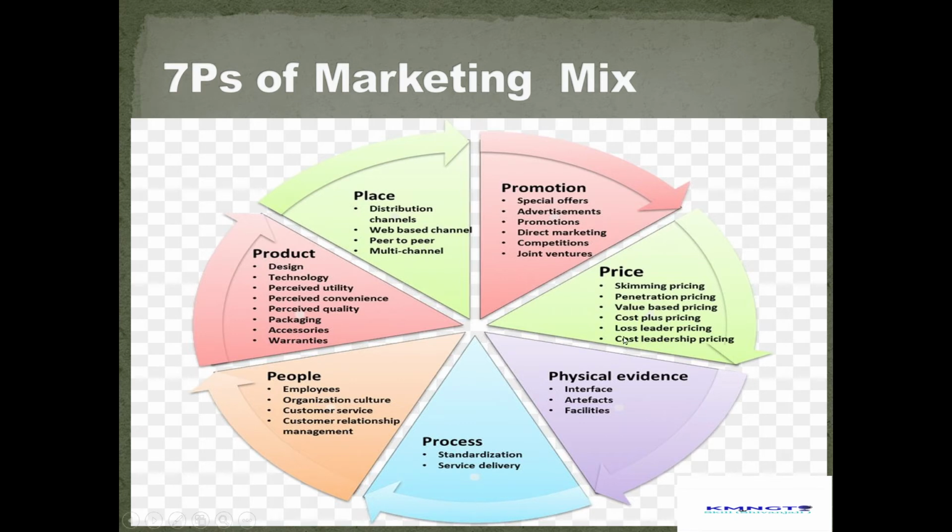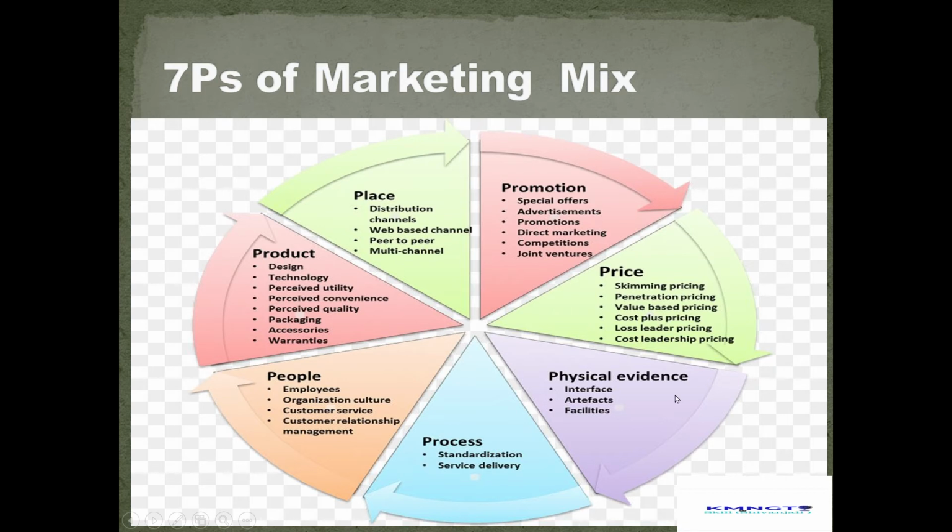Fourth one is the price. In this section, company decide the pricing strategy. There are different types of pricing strategy, and by analyzing them, the company decides which strategy to use for their business. These are different types like skimming pricing, penetration pricing, value based pricing, cost plus pricing, loss leader pricing, or cost leadership pricing.